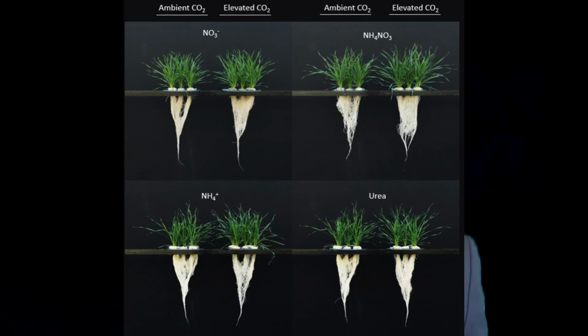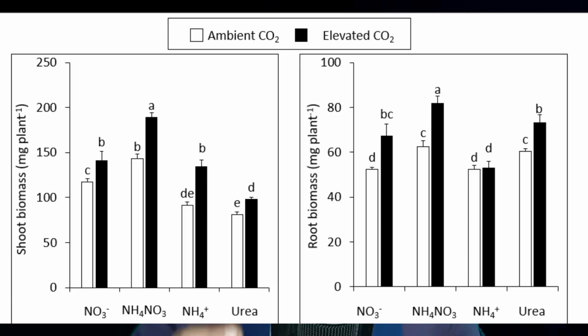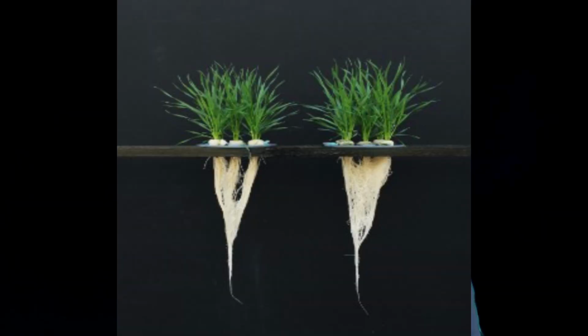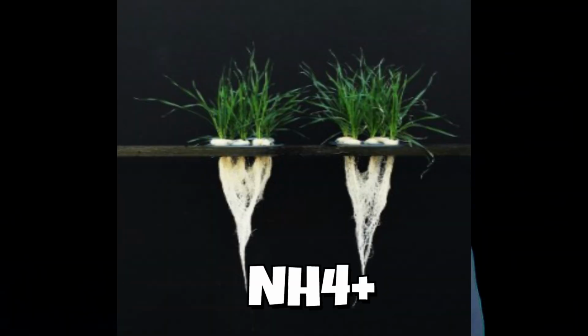In one of our studies, when we grew wheat plants with different forms of nitrogen, that is nitrate, ammonium, a combination of ammonium and nitrate, and urea, the plants supplied with ammonium nitrate, I mean 50% ammonium, 50% nitrate, had a higher biomass enhancement ratio under high carbon dioxide condition as compared to those provided with either nitrate, ammonium, or urea alone.